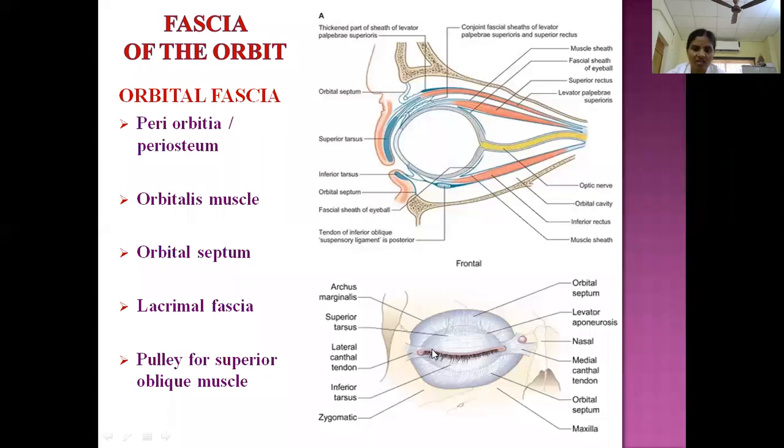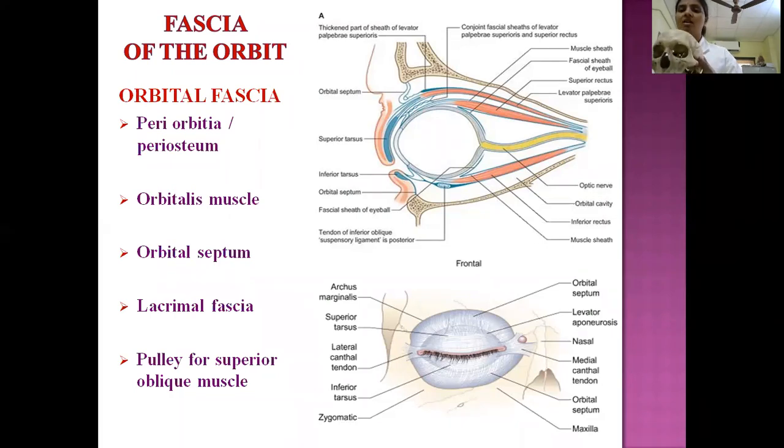And these two tarsal plates, both at the medial end and at the lateral end, are connected by means of a fibrous band. This fibrous band is known medially as the medial palpebral ligament, and laterally, the lateral palpebral ligament. This lateral palpebral ligament is attached to a bony tubercle on the lateral wall of the orbit.